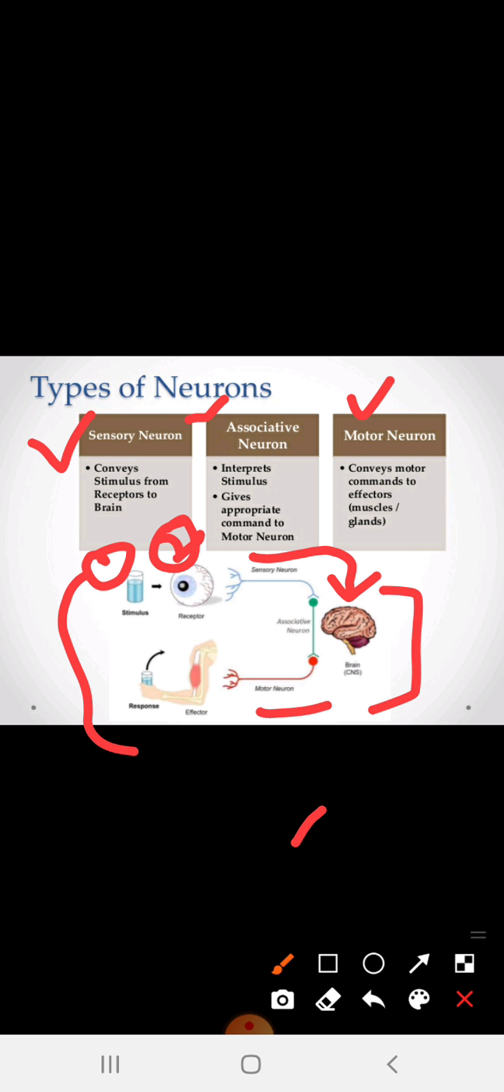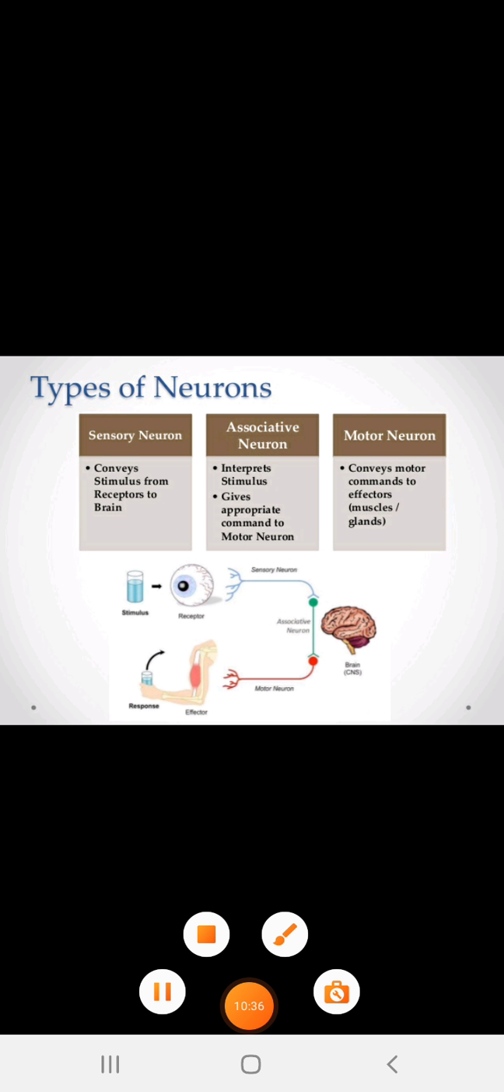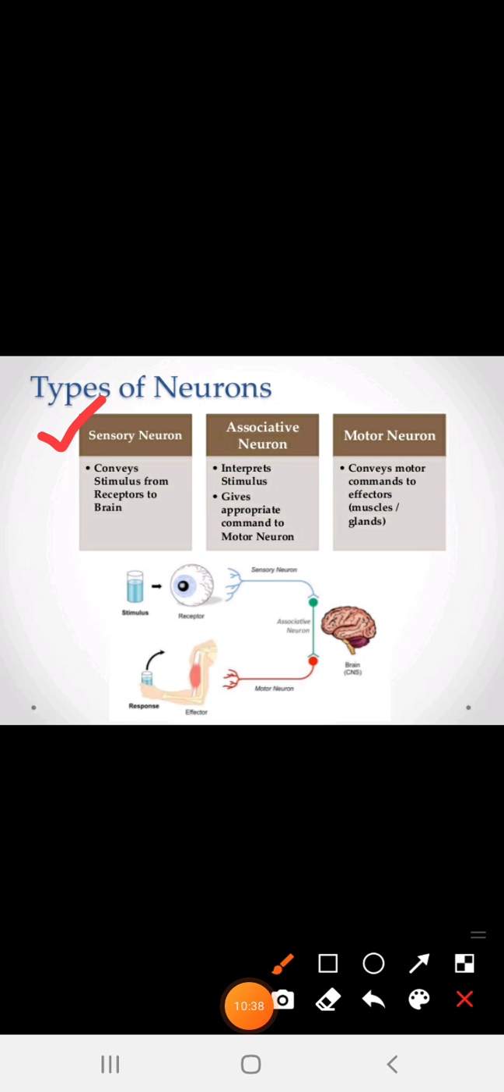So this is one of the triangular forms: sensory neuron first, second is the brain, third is the motor neuron. I hope you got the idea of how the nervous system works. Once again, I am explaining the sensory neuron, associative neuron and the motor neuron. The first one is the sensory neuron. It conveys the stimulus from the receptor to the brain.